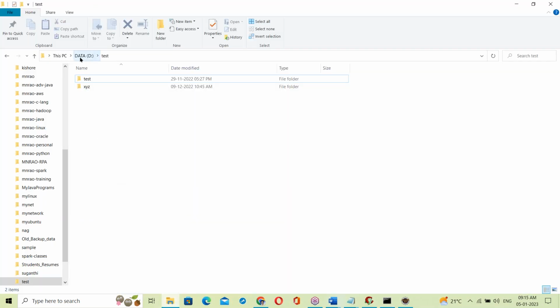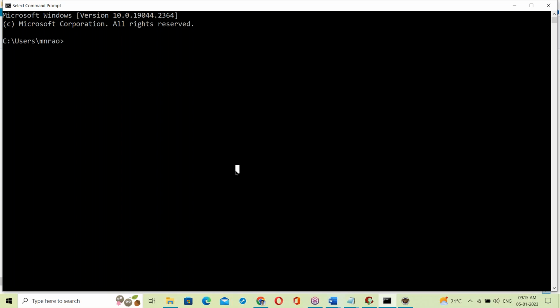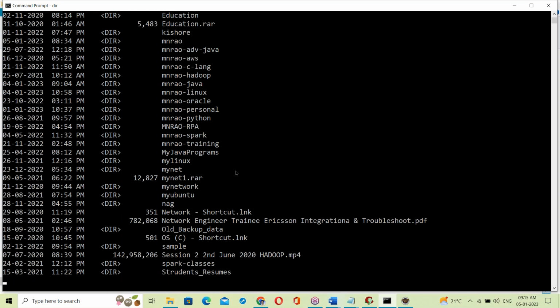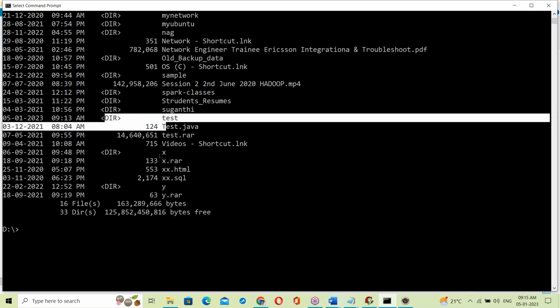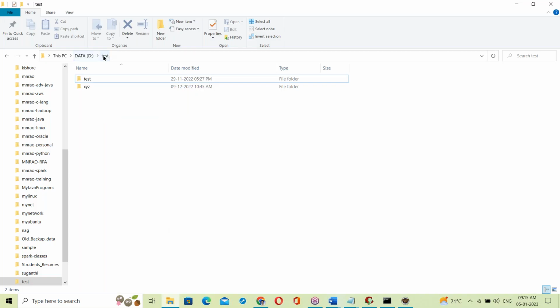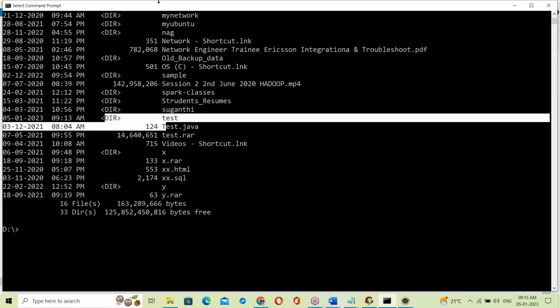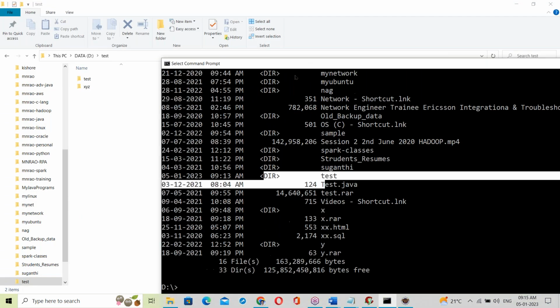Here, writing one sample program. See this: D colon, the D drive. Take the D drive, and the test folder. D drive, test.